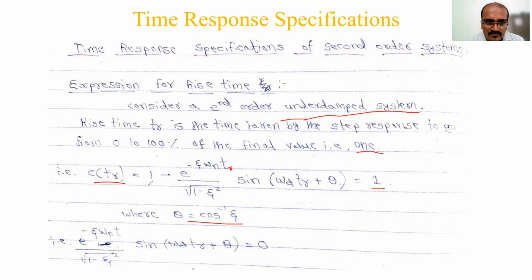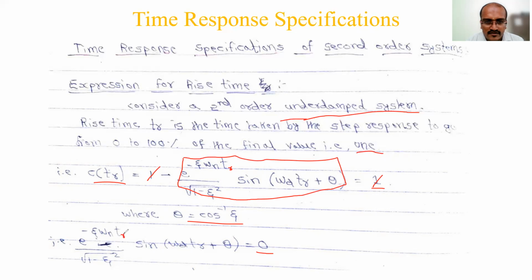Now what will we do? The 1 and this 1 will cancel out. Even the minus sign can be multiplied on both sides. So you will get e to the power minus zeta omega n TR, divided by square root of 1 minus zeta square, times sine of omega d TR plus theta, is equal to 0. Hope you got this. The 1 on both sides cancels out, and the minus sign is removed. So what is remaining is this term, and now your expression reduces to this one.